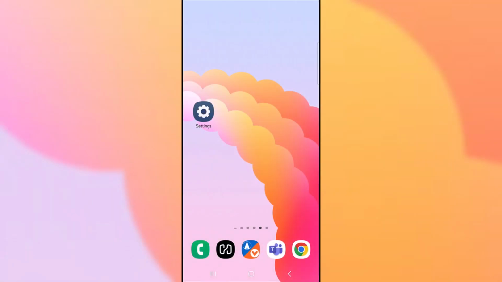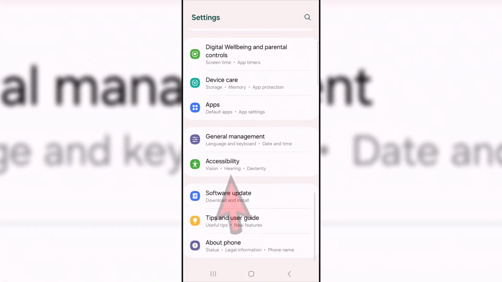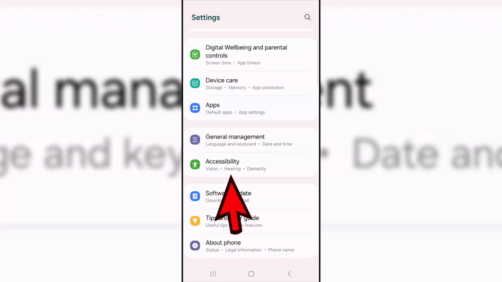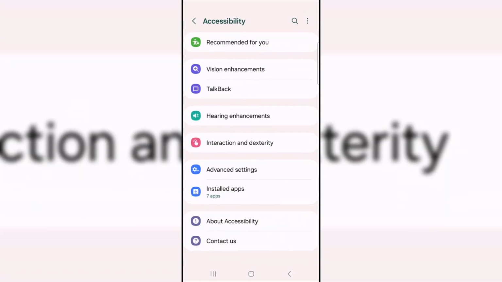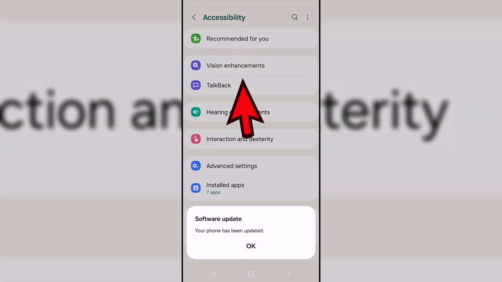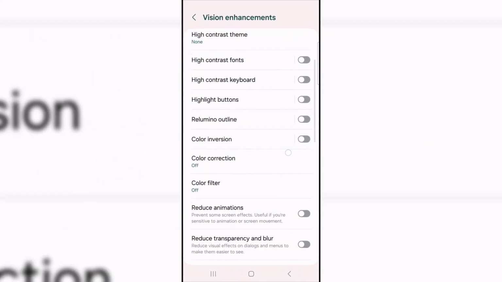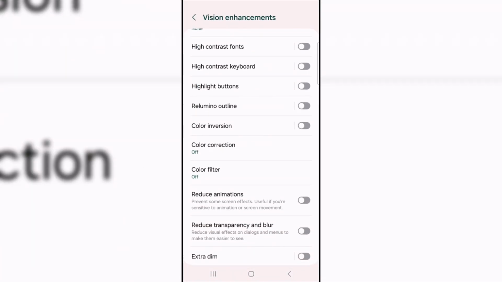Today we will see how to fix screen color on Android. We start by opening the phone settings and then we enter the accessibility option. Now we are going to click on Vision Enhancements. Here we will be able to review the different options to modify the color of the screen.